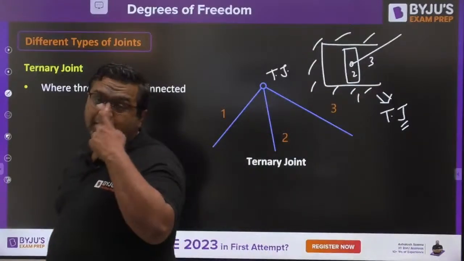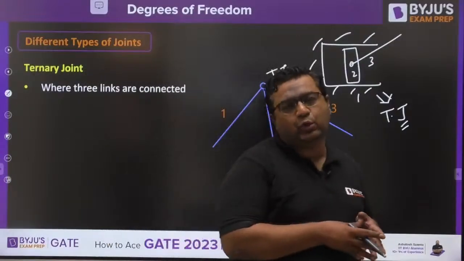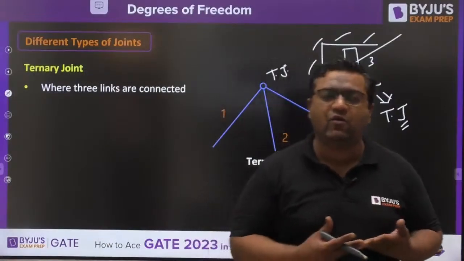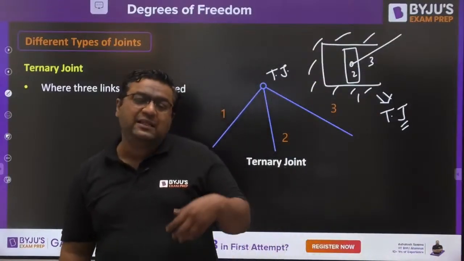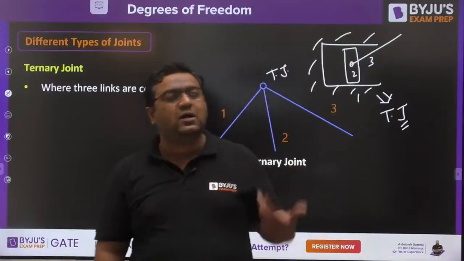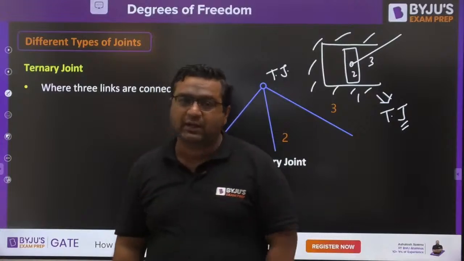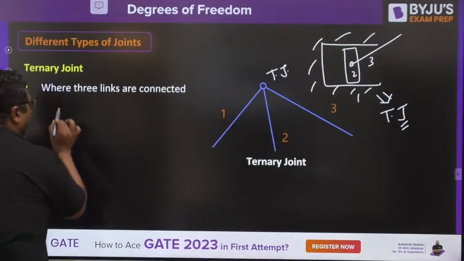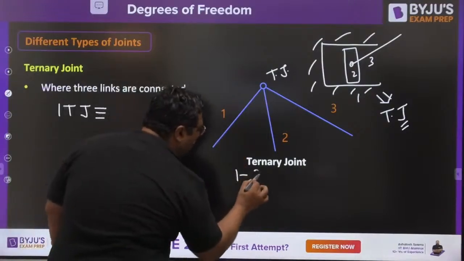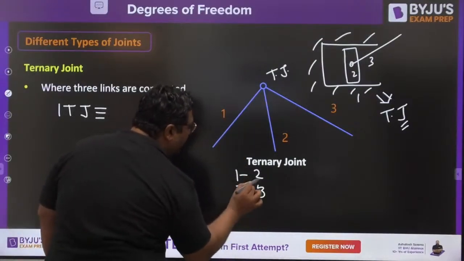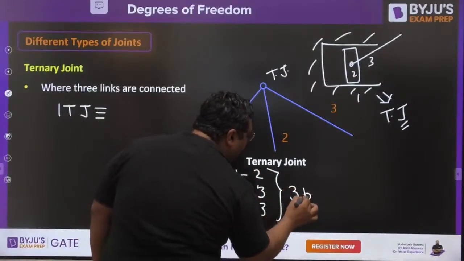Actually, when we are talking about three links connected together, the point is that whenever we do the calculation, whenever we derive the formula for degree of freedom, in those formulas we have binary joints only. As those formulas have the term of binary joint, we must know the conversion of a ternary joint into binary joints. In a ternary joint, 1 to 2 is one binary joint, 2 to 3 is another binary joint, and 1 to 3 is another binary joint. It seems that there are three binary joints.